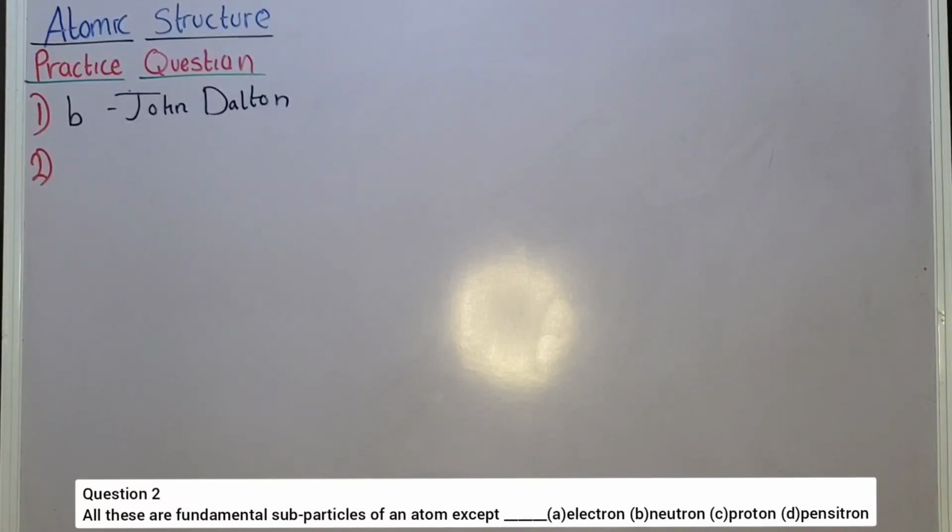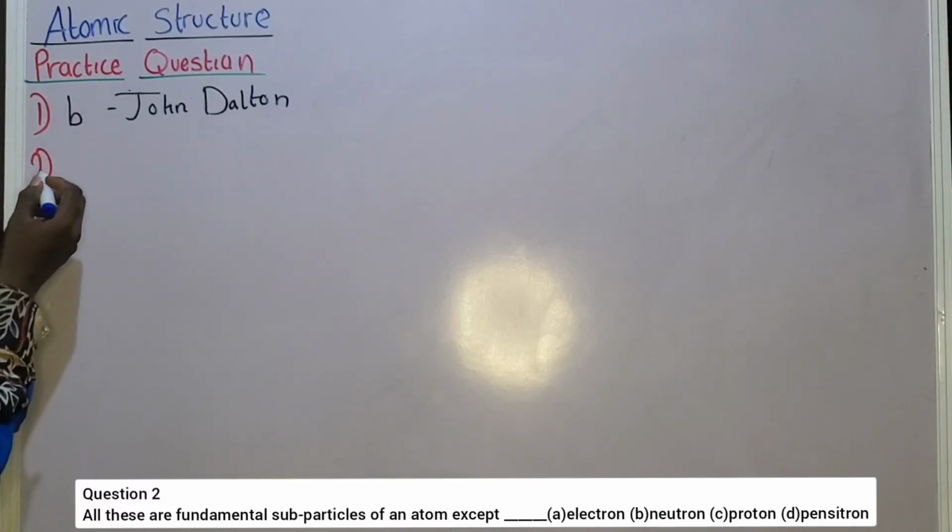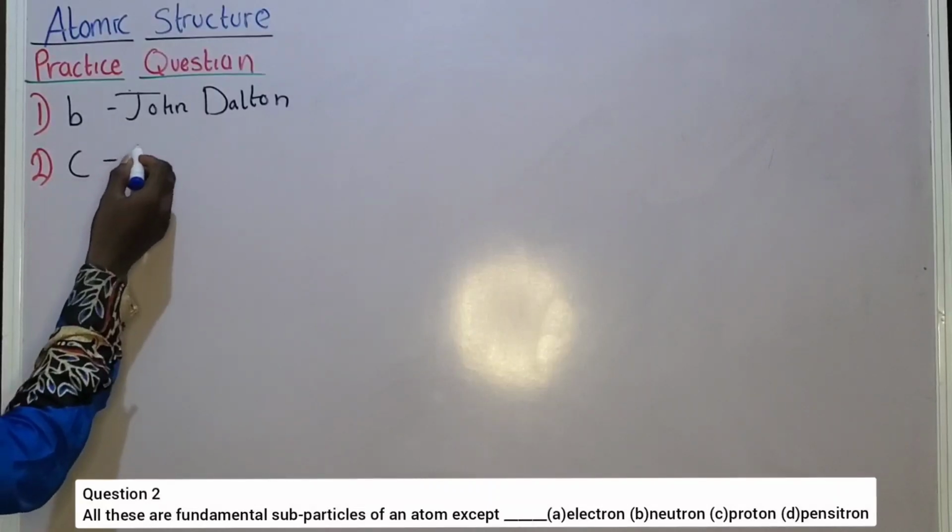Subparticles of an atom are the constituents that an atom contains. You understand? What encapsulates an atom is what we call the subatomic particles. So, inside an atom, what can be found? That is what the question is asking you. All the options that we have can be found in an atom, except Dash. Option A, electron, option B, neutron, option C, protons, option D, positron. The correct option to that question is option C, that is positron.